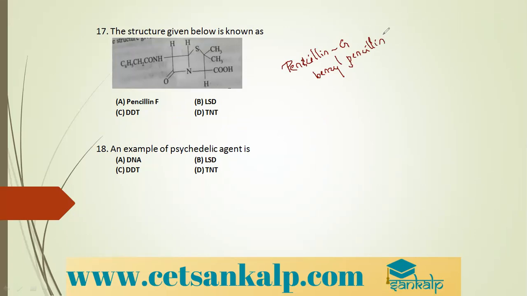So the correct option is, here there is a small mistake. The options are wrongly printed. Option A is penicillin F. Option B is penicillin G. Option C is penicillin K. And option D is ampicillin. If you look at this structure, it is penicillin G, also called benzyl penicillin. So option B is the correct option.